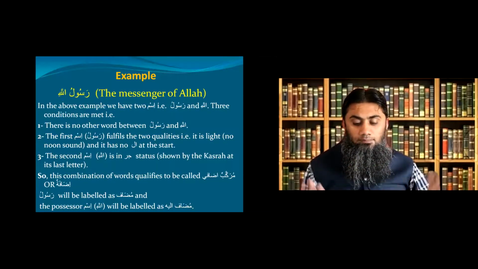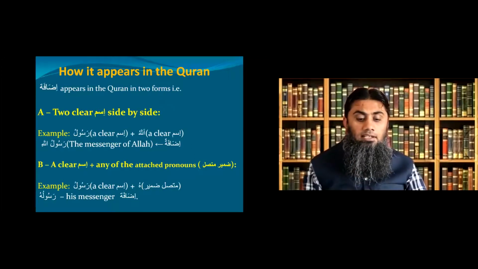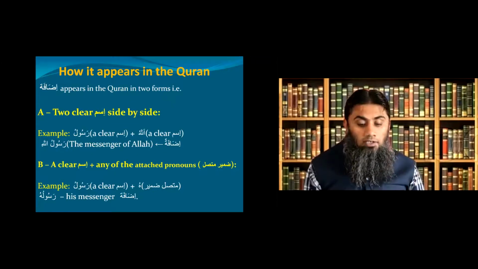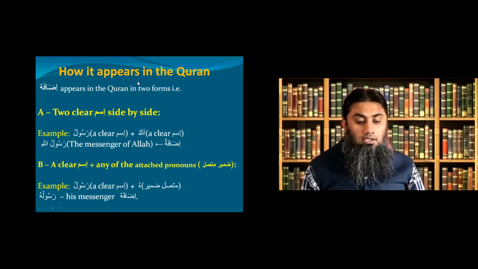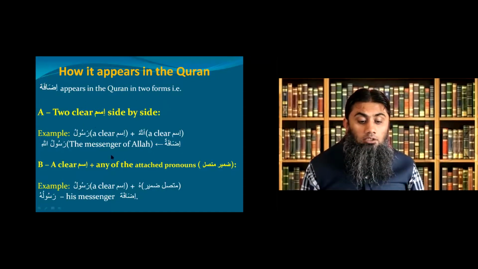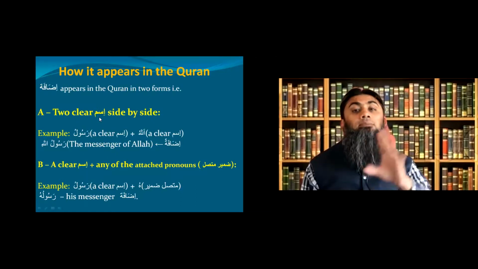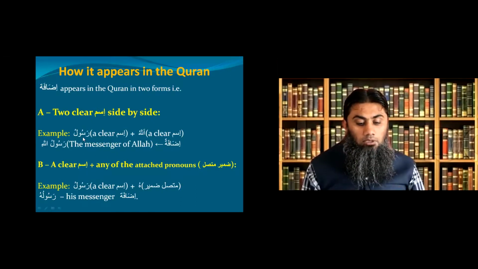Okay, the last point of today's lesson, which is about this same murakkab idafi, and inshallah, it will help you a lot when you analyze the text of the Quran. That idafa or murakkab idafi appears in the Quran in two forms. Form number A, two clear isms side by side. Same example, Rasulu and Allahi, together they are two clear isms.